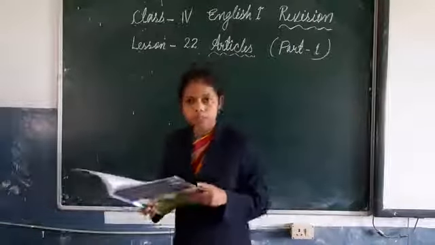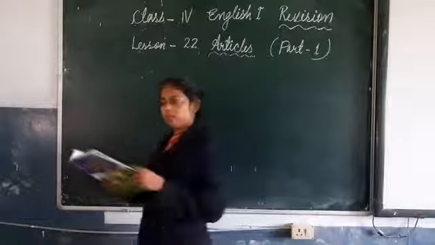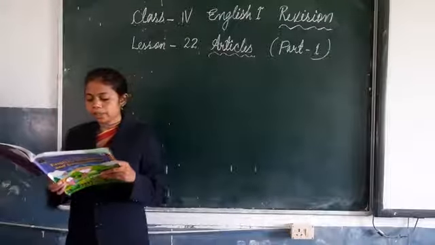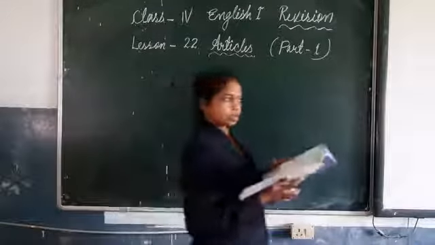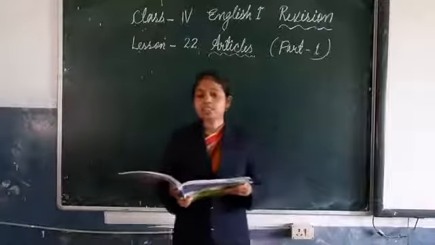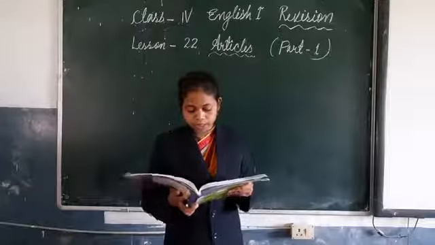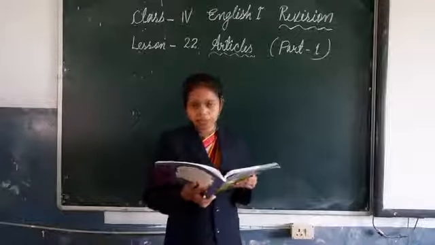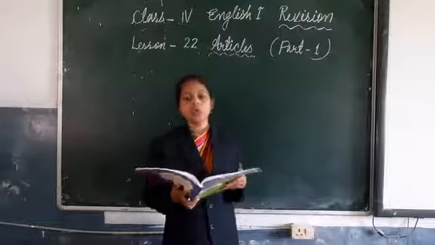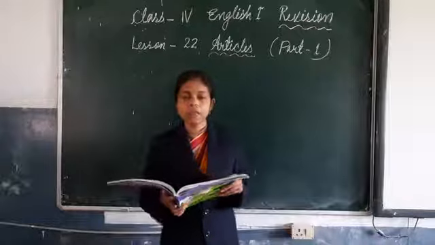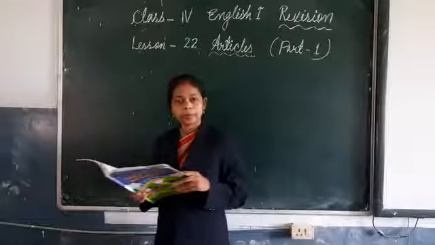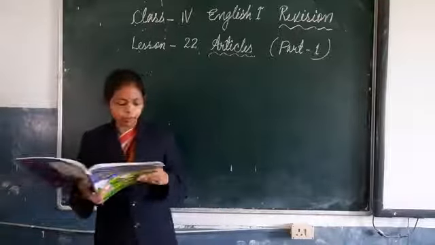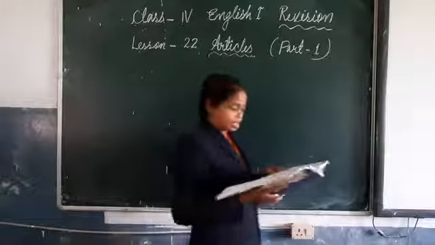So in these words, we have heard uniform, European, unicorn, useful. So the sound is YU, isn't it? Clearly a YU alphabet sound we can hear. So before these words we use A, not an. Understood? Okay.